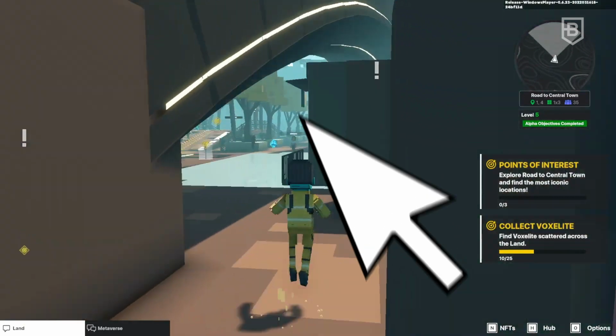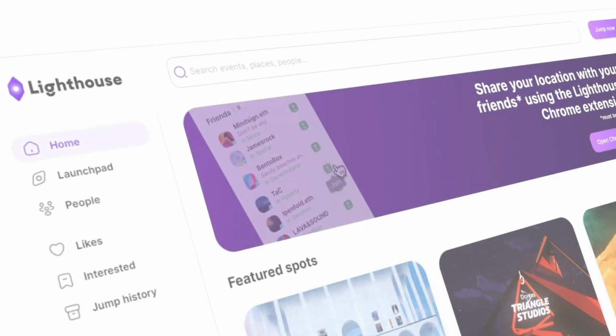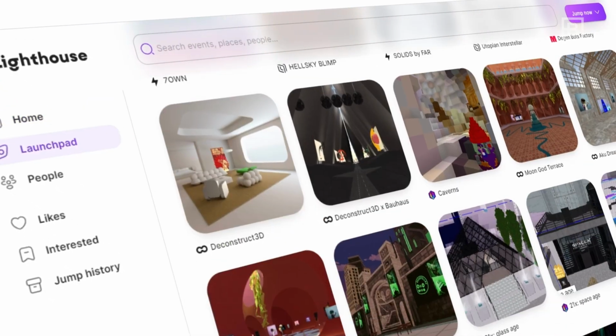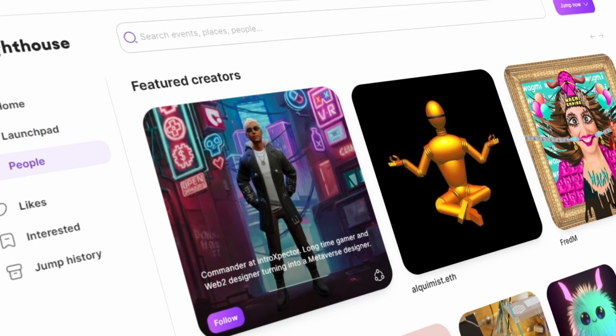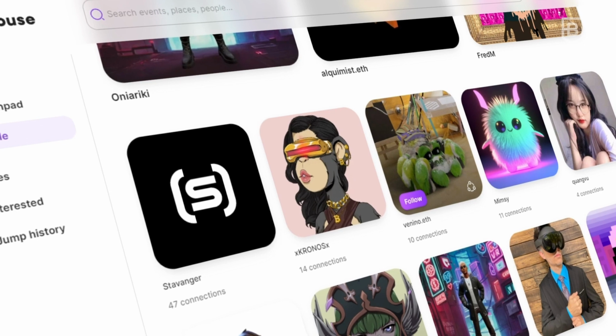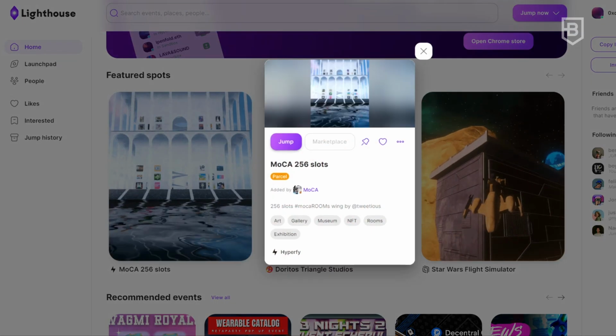Lighthouse allows you, as a user, to start exploring different metaverse worlds in just a few clicks. You can choose to visit featured content, create and showcase metaverse-based content of your own, or even follow the journey of your friends, having the ability to hop to their location on any associated metaverse space in the blink of an eye. Unique experiences and ease of use are at the core of what Lighthouse is building.